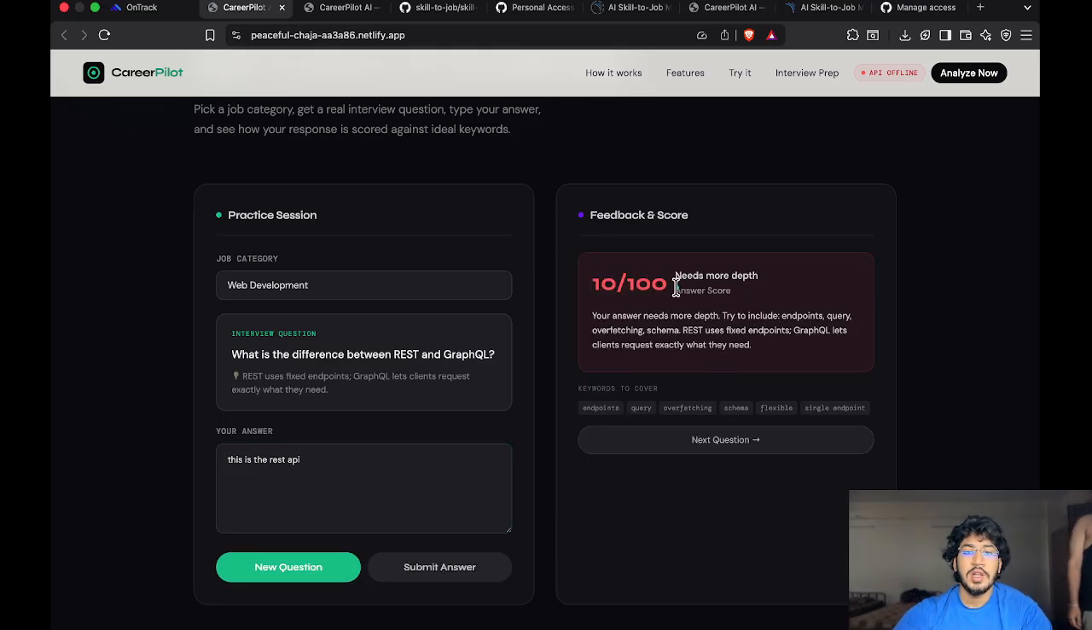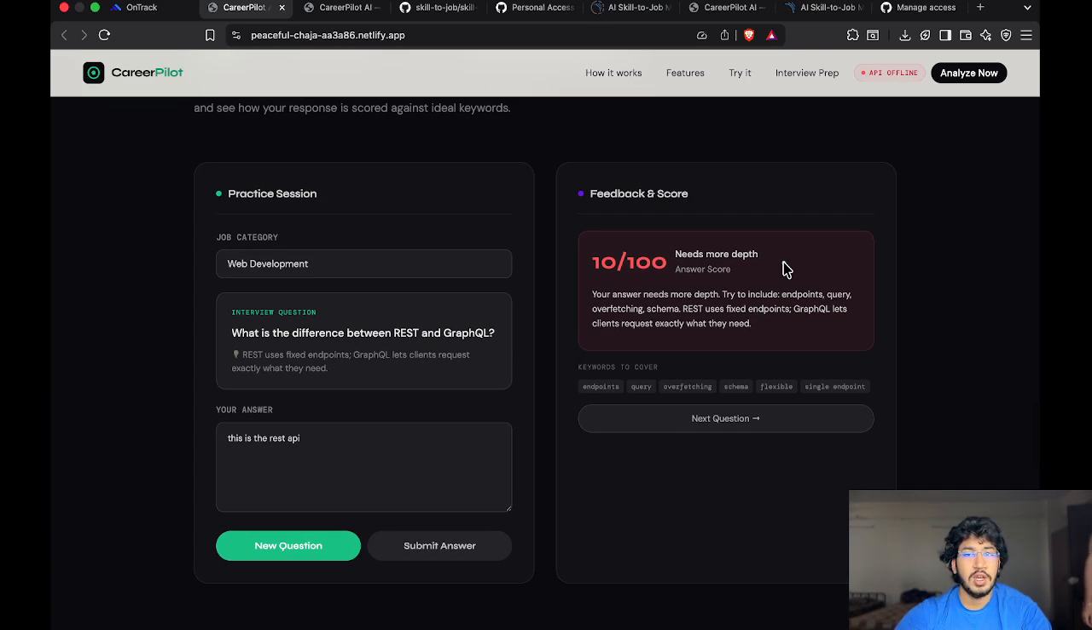As you can see, it is 10 out of 100. So it needs more depth to give the answer. This is not working as much. This is not the particular answer for this question. So this is all my front end working and monitoring.